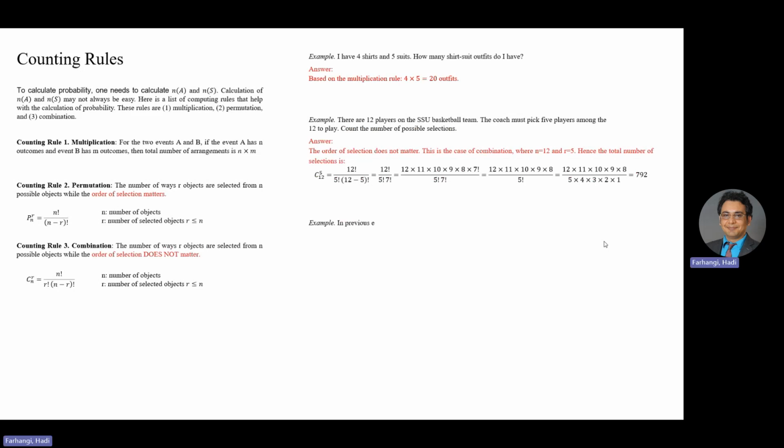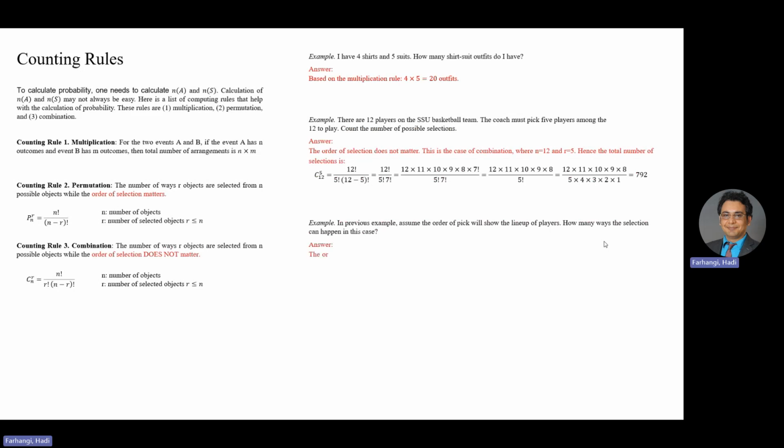Another example. In the basketball team example, assume the order of pick will show the lineup of players. How many ways can the selection happen in this case? So pause the video and see what is the difference between this example and the previous example and which counting rule will apply here.